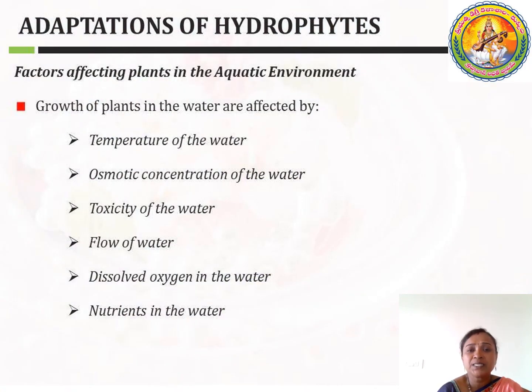In the slide, you can see the factors affecting the aquatic plants or aquatic conditions. The growth of plants in water is affected by these points. Let us see one by one.